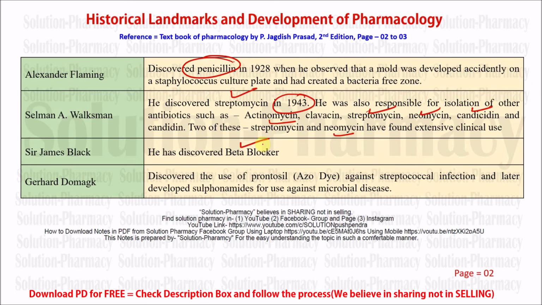Coming to the last contribution, that is Gerhard Domagk. He discovered the use of Prontosil, that is an azo dye, against streptococcal infection, and later developed sulfonamide for use against microbial disease. We can say that he developed two important antibiotics: the first one is Prontosil, an azo dye used against streptococcal infection. After some time, he also developed a sulfonamide derivative for the treatment of microbial infection and different types of disease caused by microbial contamination.